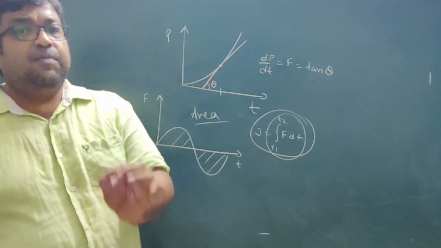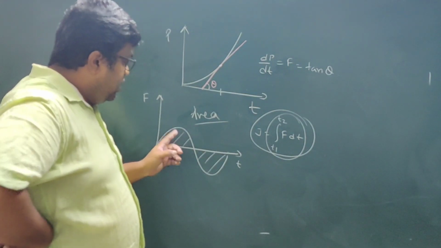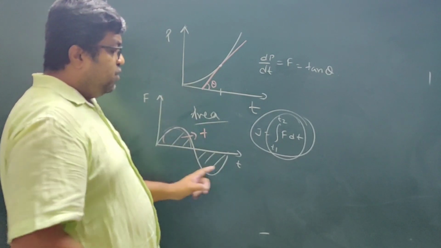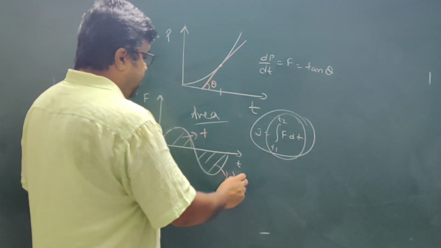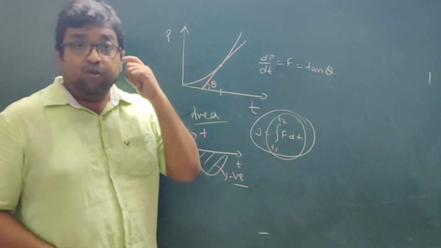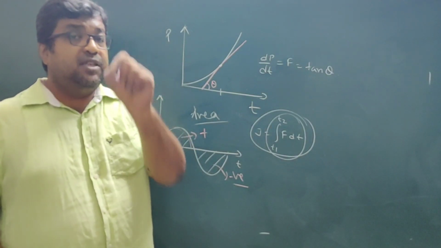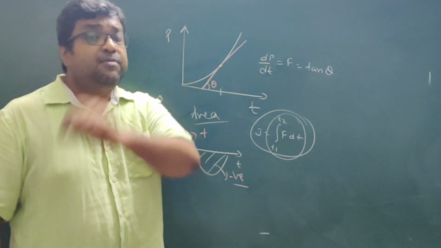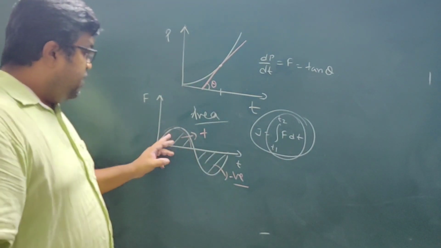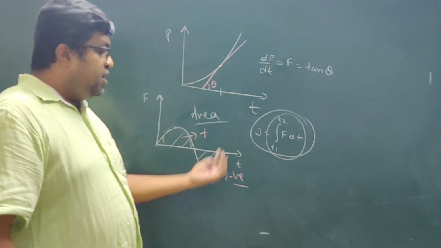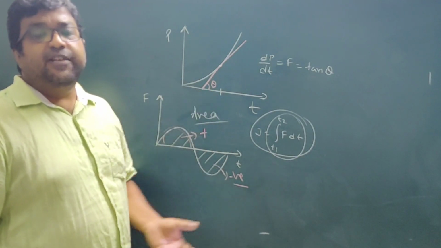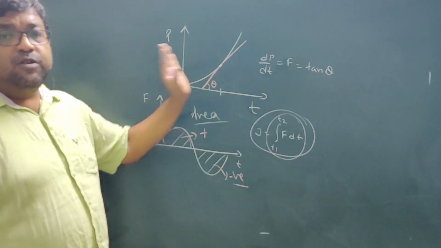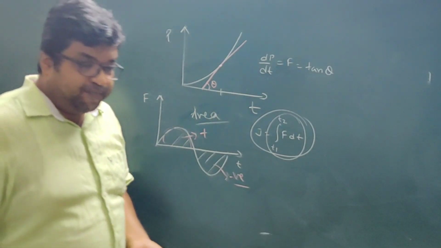But one thing you have to keep in mind: suppose for this half, the area will be positive, and for this half, the area will be negative. That also you need to consider, because impulse is a vector quantity, force is a vector quantity, and impulse equal to change in momentum, momentum is also a vector quantity. So when you are calculating the area of this part, it should be considered as a negative area. So these are a few important concepts based on graphs.